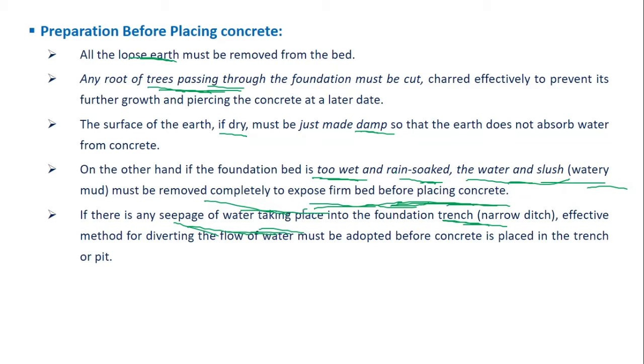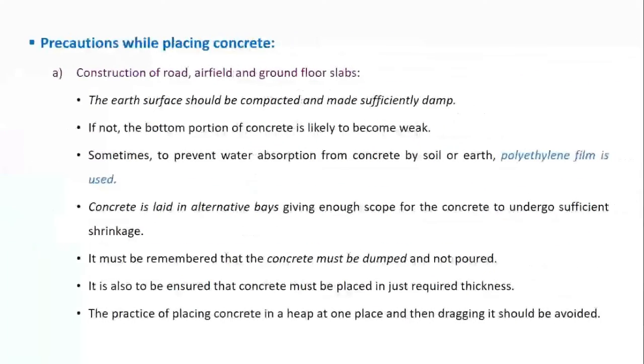And now, based on the situations, you have to take care of certain things. Okay, you have to take certain precautions. You have to follow certain precautions when you are dealing with the concrete in different situations. Okay, so we have divided these situations into three, and let us start with the first one.